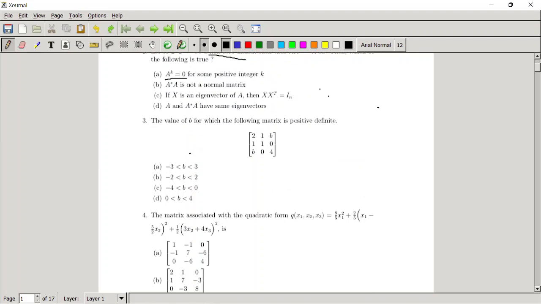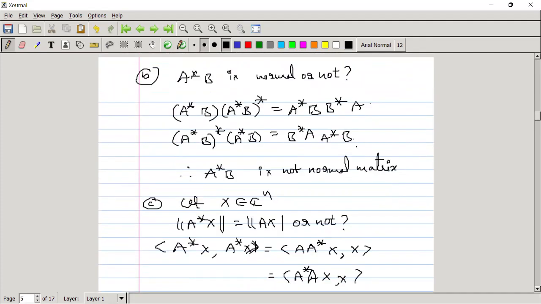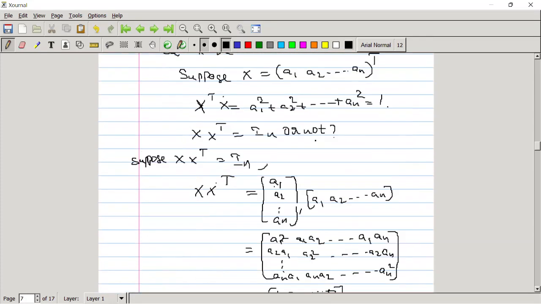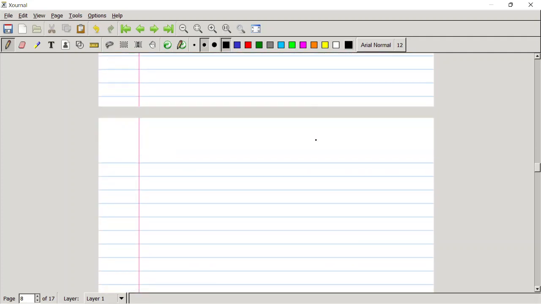So that is about the second problem. The correct option is D. The third problem asks for the value of b for which the matrix is positive definite. This is simple. We have a property that if a matrix is positive definite, then all the principal minors of that matrix have to be positive. By using that property, we will check the correct option.